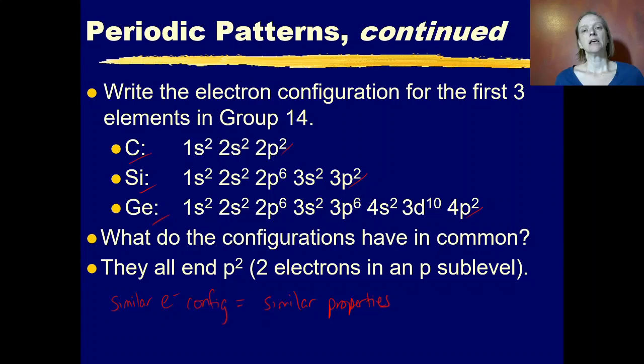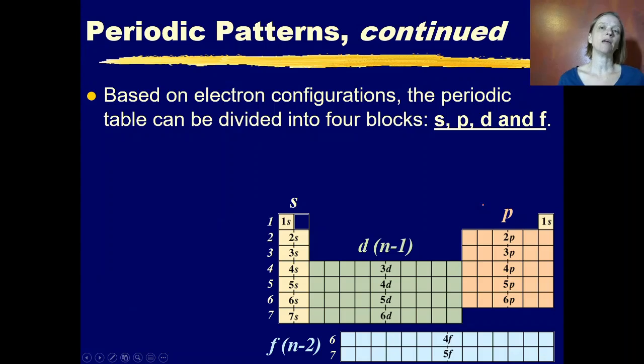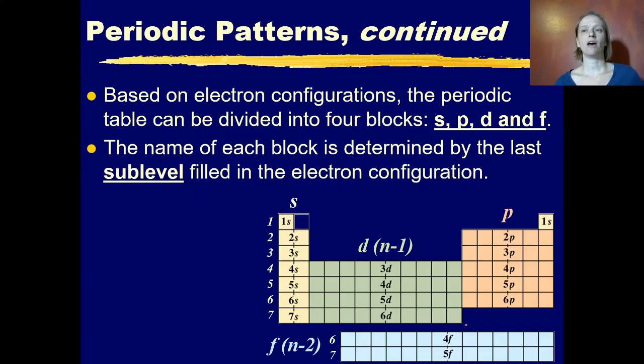This aspect of the electron configuration is why we named these blocks on the periodic table s, p, d, and f. These 4 blocks on the periodic table have those names because the electron configuration of the elements in those blocks end with that sublevel. So the name of each block is determined by the last sublevel filled in the electron configuration.